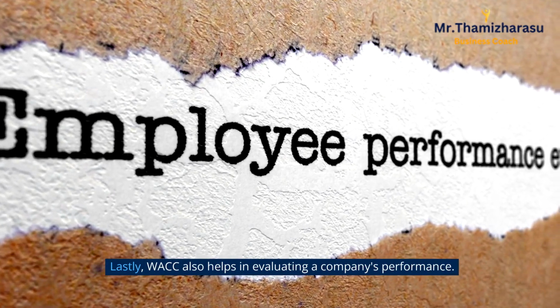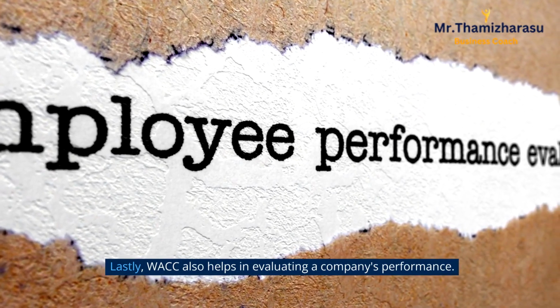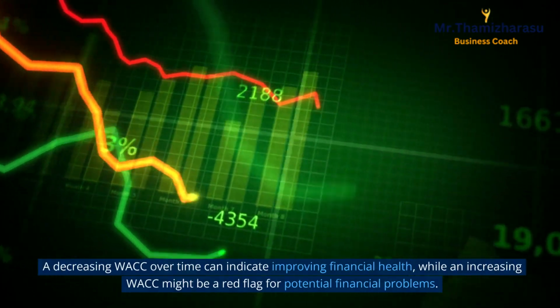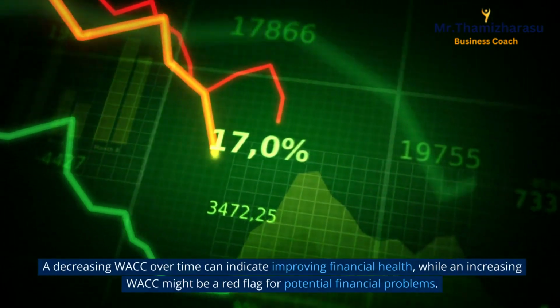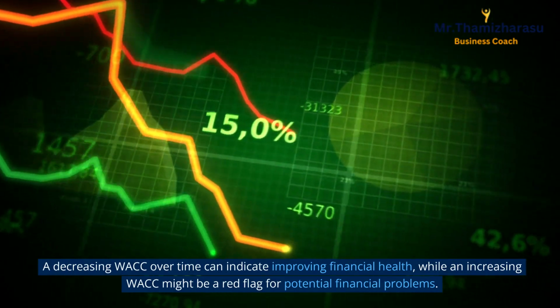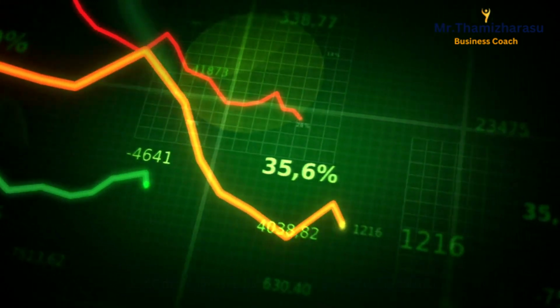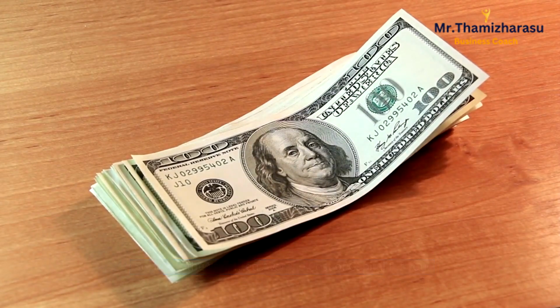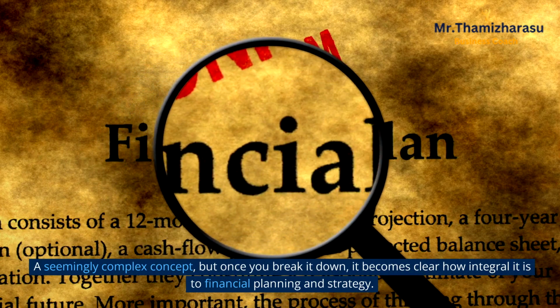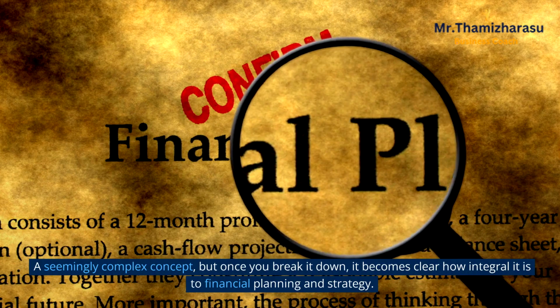8. The role of weighted average cost of capital in evaluating company performance. Lastly, WACC also helps in evaluating a company's performance. A decreasing WACC over time can indicate improving financial health, while an increasing WACC might be a red flag for potential financial problems. So, that's the weighted average cost of capital for you. A seemingly complex concept, but once you break it down, it becomes clear how integral it is to financial planning and strategy.